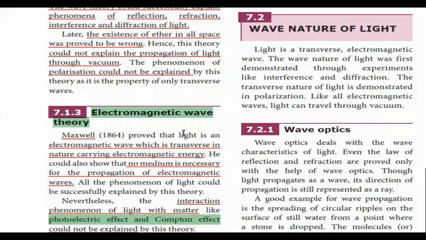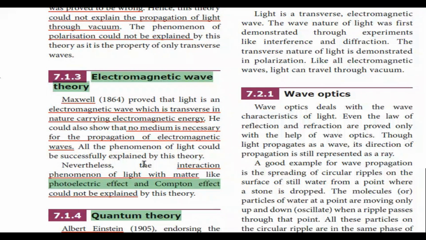Next comes electromagnetic wave theory, put forth by Maxwell in the year 1864. According to Maxwell's theory, light is an electromagnetic wave which is transverse in nature, and it carries electromagnetic energy. And Maxwell could show that no medium is necessary for the propagation of electromagnetic waves, and all the phenomena of light could be successfully explained by this electromagnetic wave theory.